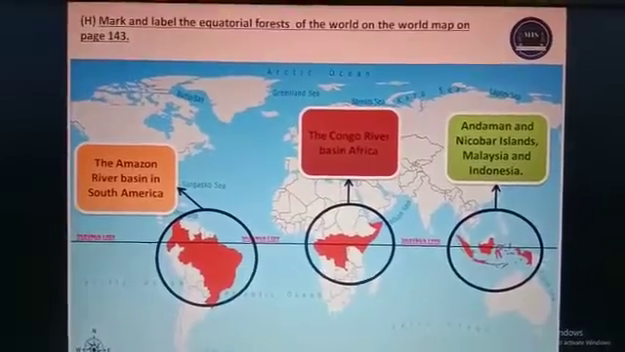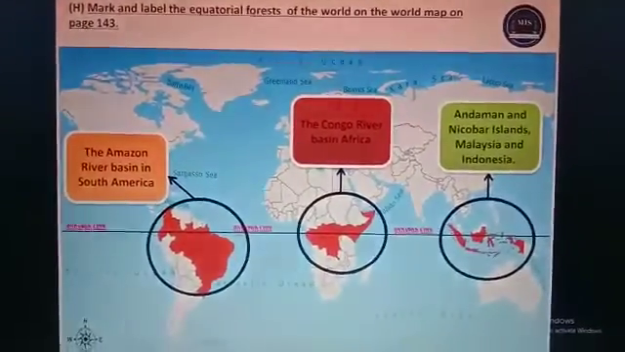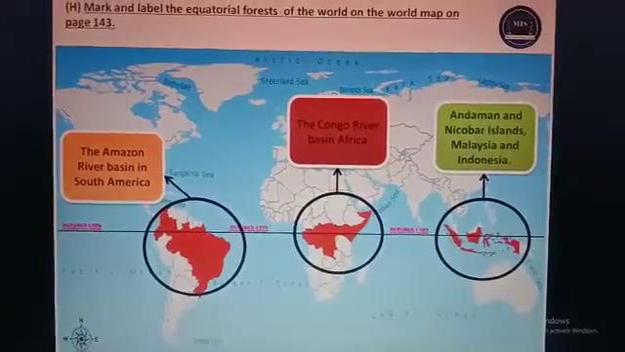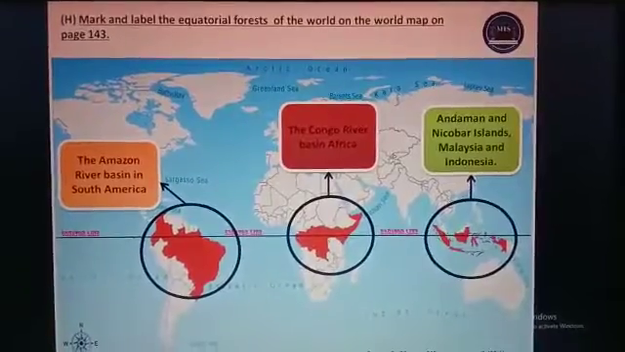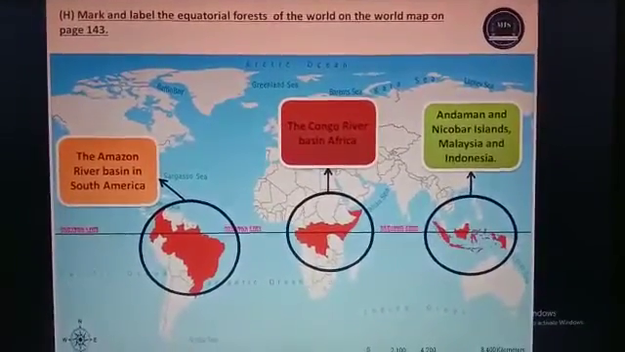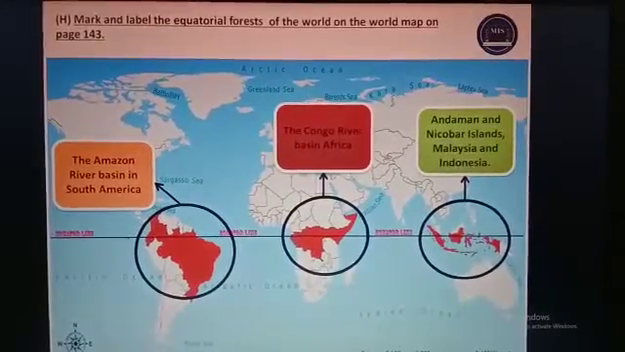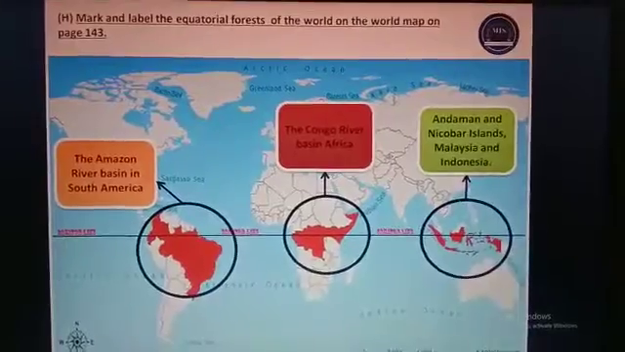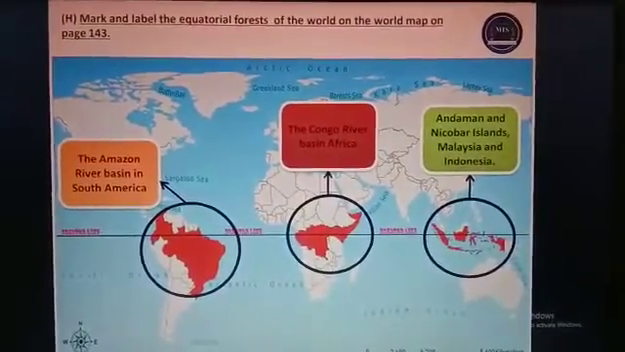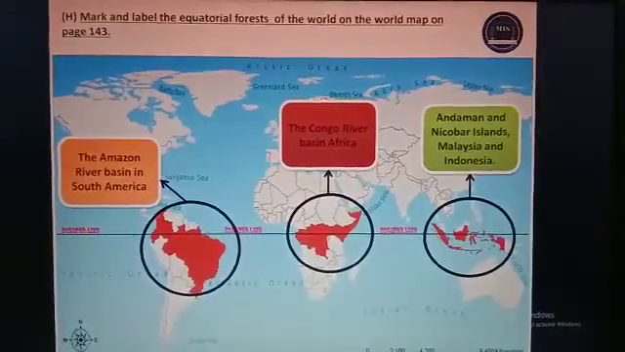Now the H part. Mark and label the equatorial forest of the world on the world map on page 143. So here you can see the red portions. In the orange block, the Amazon River Basin in South America. Center part, the Congo River Basin, Africa, and towards your right, in the green box, Andaman and Nicobar Islands, Malaysia and Indonesia.